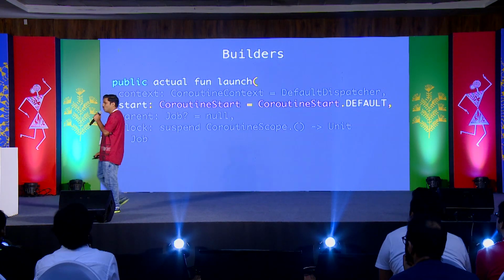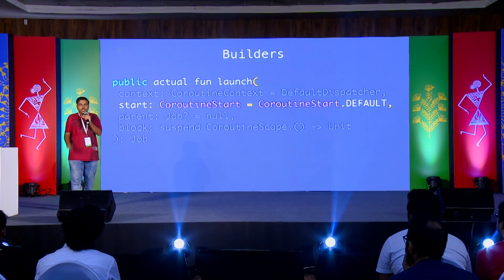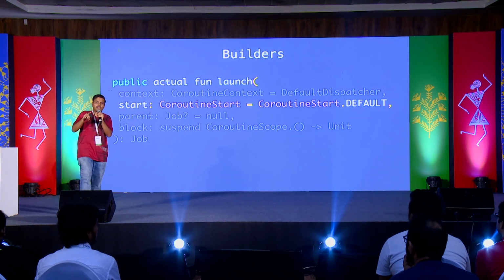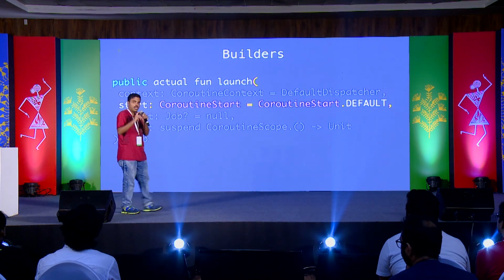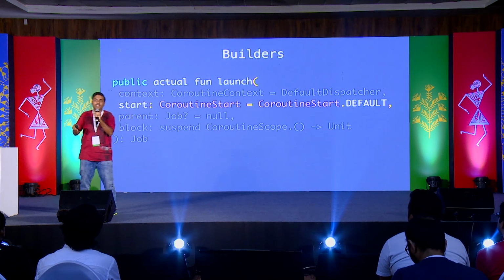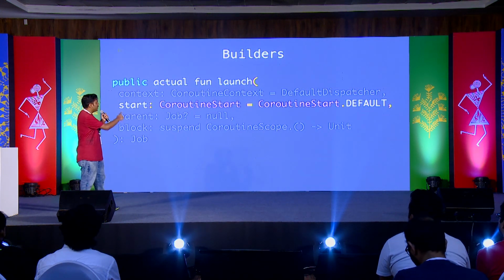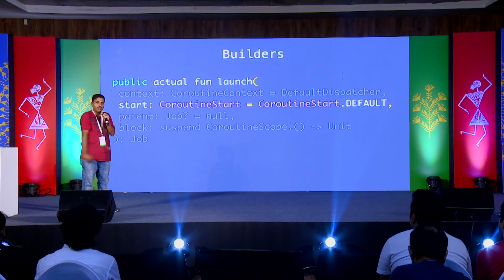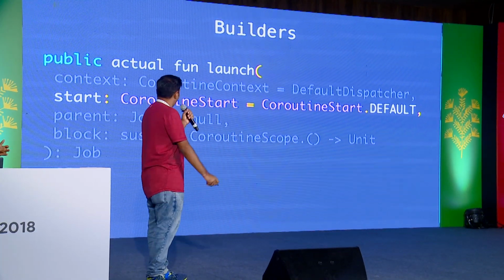Similarly, we have coroutine start. This is a really fancy way of saying you can start it right now or you can start it lazily. So in Kotlin, we have lazy delegations where you can say, hey, I'm going to initialize this object after a while. I mean, it's not going to be initialized when the program runs. I may need it after a button click or something. So similarly, you can declare something like default is basically start right now, or you can say lazily.